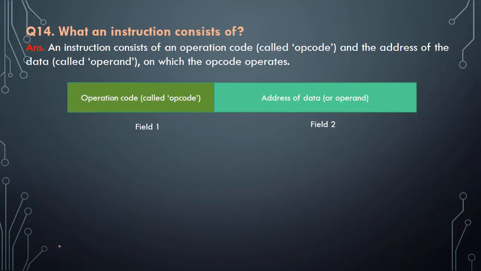The next question: what does an instruction consist of? An instruction consists of an operation code, which we know as the opcode, and the address of the data or operand. This is the first field and this is the second field. The first field consists of the operation code or opcode, and the second field is the address of the data, or operand. So our instruction consists of two things: the operation code and the address of the data.